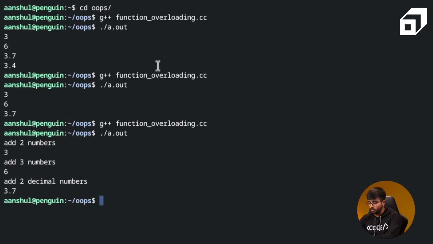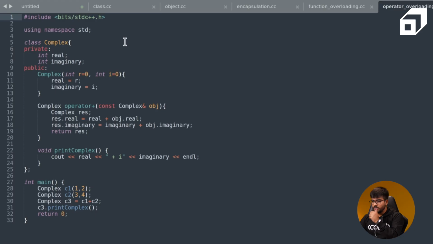So let's just open the operator overloading code. Now if you notice, I have defined a class for complex numbers and I have two private attributes, real and imaginary. Like a complex number has two parts to it. And there is a public constructor of it which takes in the real part as well as the imaginary part and assigns real and imaginary to it.